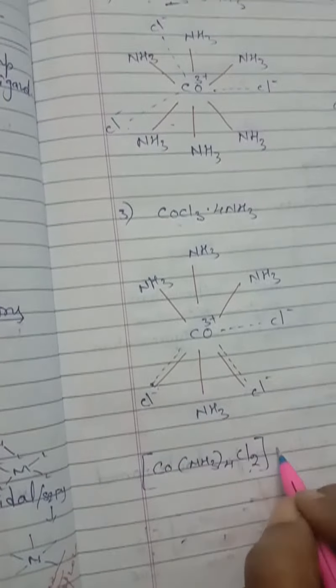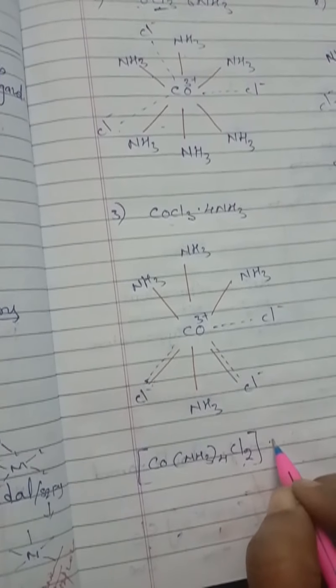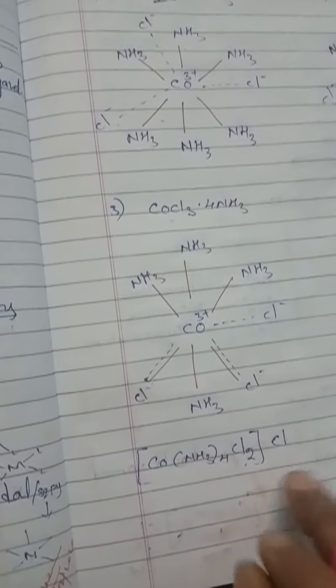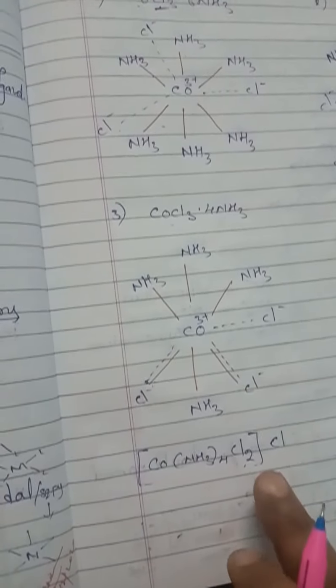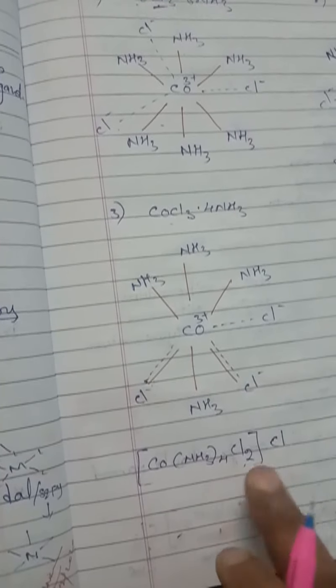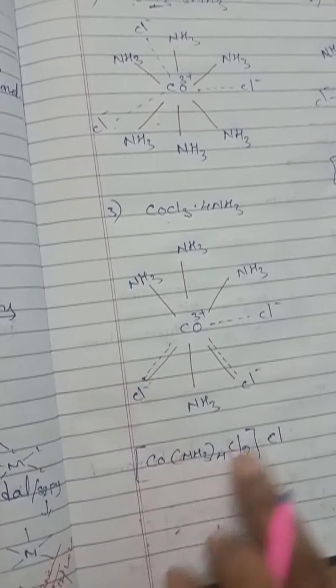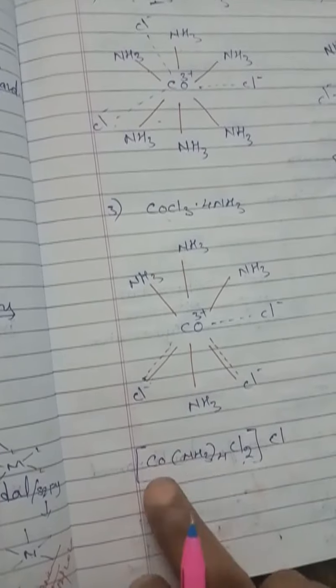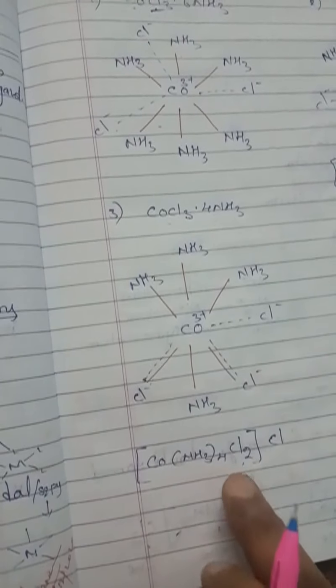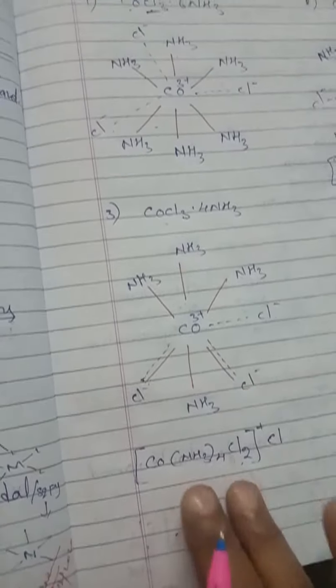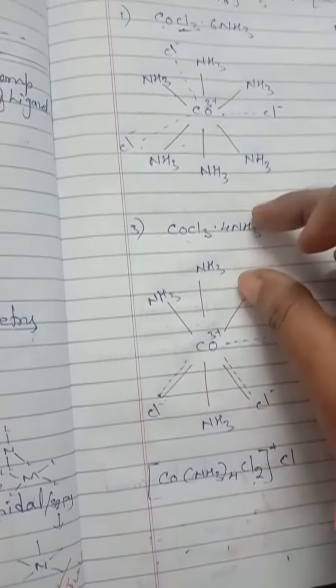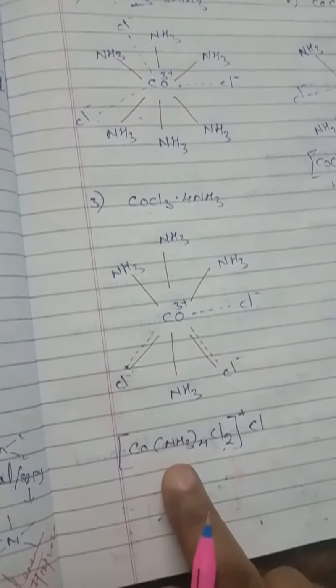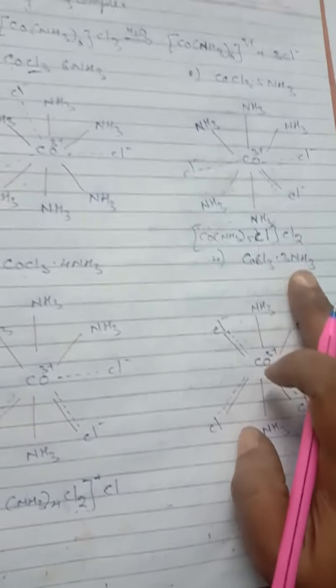Okay, one chlorine moves outside. Understand, children? So here one mole of this complex gives one mole of chloride ion and one mole of complex ions, that is [Co(NH3)4Cl2]+, when dissolved in water. When this one is dissolved in water, we are going to get this.